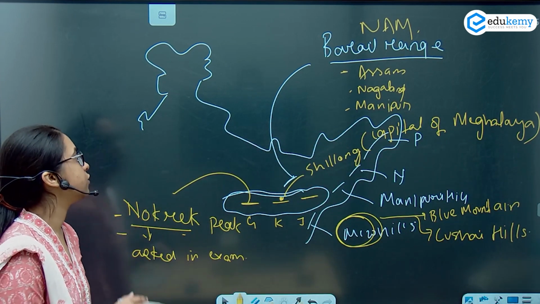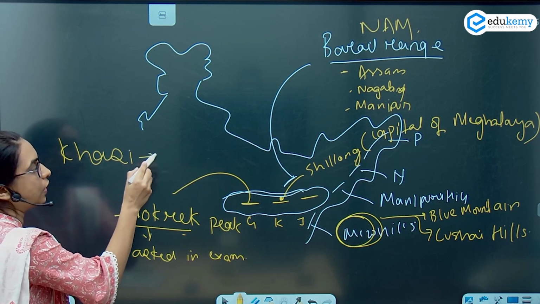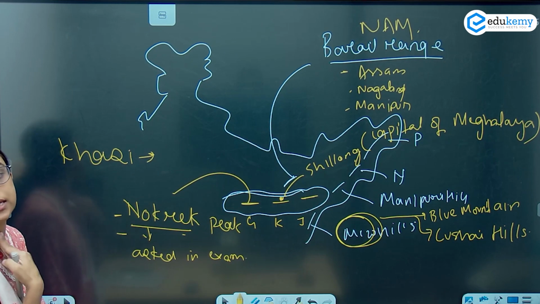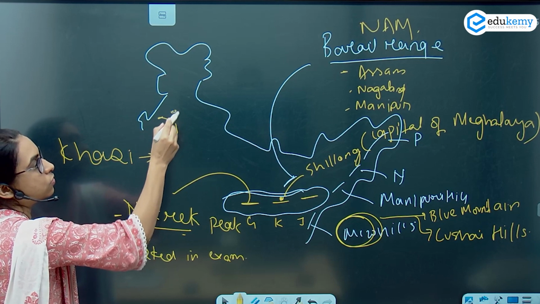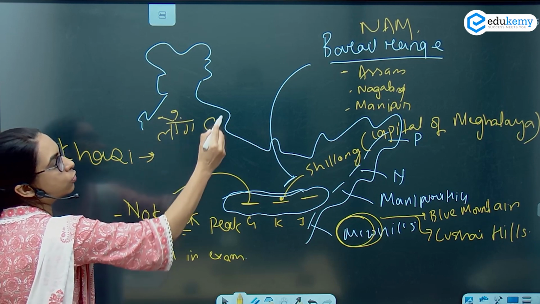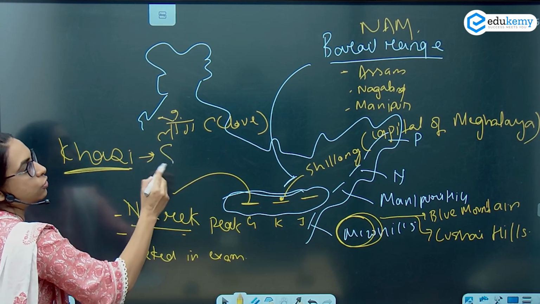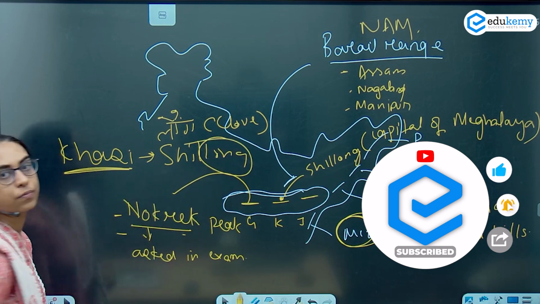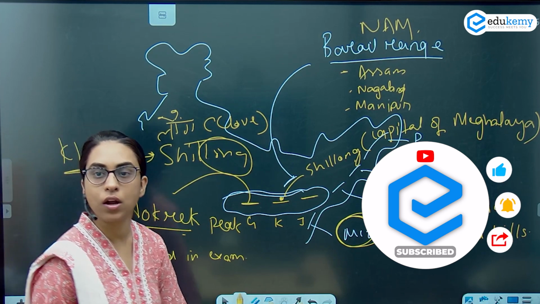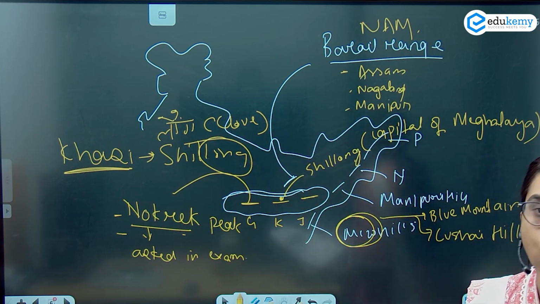Khasi, I generally use this short form. Khasi means cough. In Hindi cough को खासी कहते हैं. You use long जो होता है ना, clove. So whenever you see Khasi, you feel long. And what is long? Shillong. ठीक है, तो Shillong is on Khasi hills, whereas Nokrek is on Garo hills.